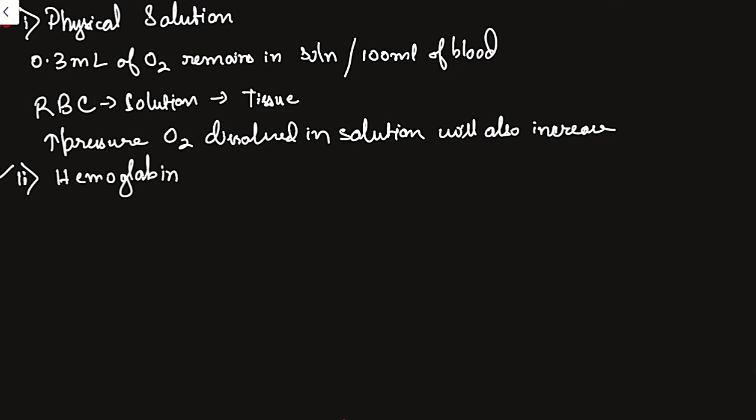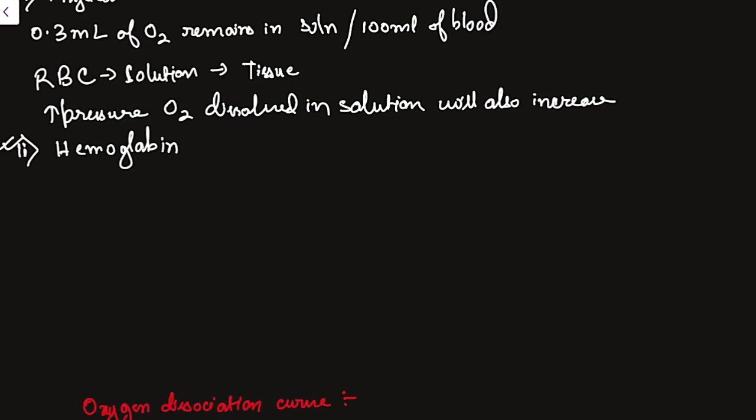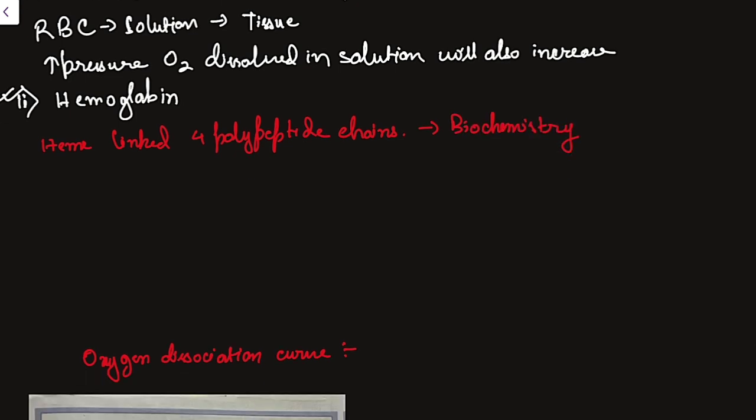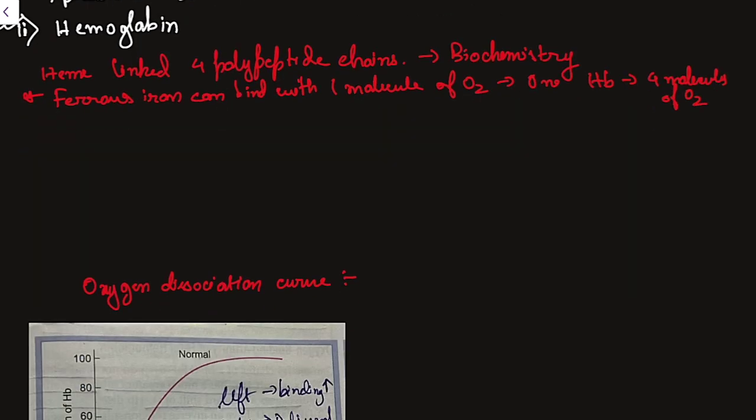Now let's talk about hemoglobin. It is a protein, mainly a polypeptide, meaning a heme linked with four polypeptide chains. What heme and these polypeptide chains are, we will be studying in detail in biochemistry. The structure of hemoglobin and all, this is a biochemistry topic. What is important to know is each ferrous ion can bind with one molecule of O2. One hemoglobin molecule can bind with how many? Four molecules of O2. This much is clear. That means one molecule of hemoglobin will be carrying four molecules of O2.